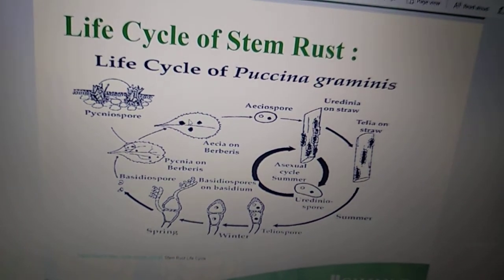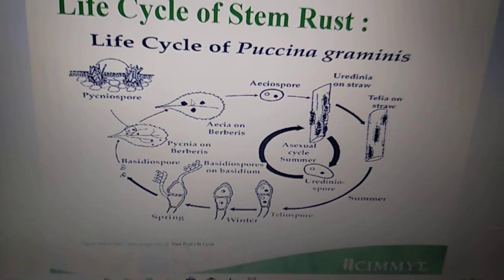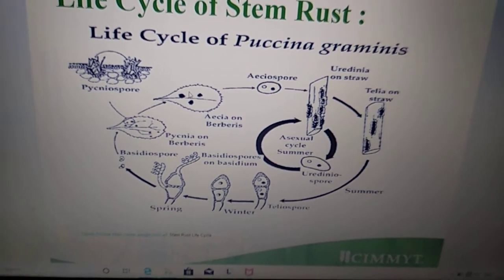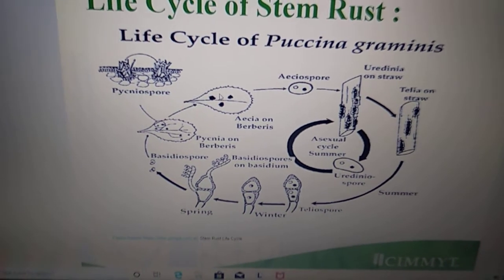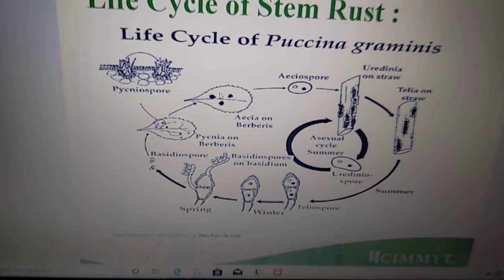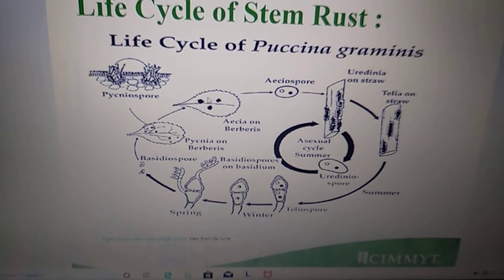There are several species of barberry that are affected by the stem rust, but the common barberry leaves are essential for the completion of the life cycle of Puccinia graminis.